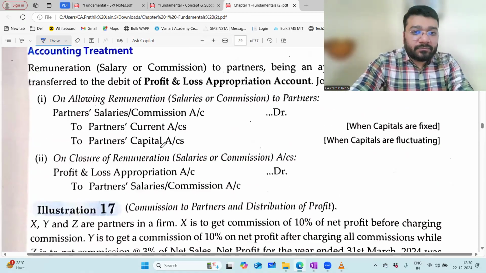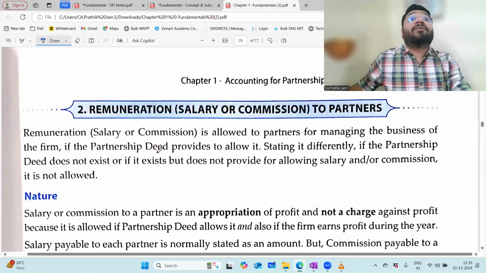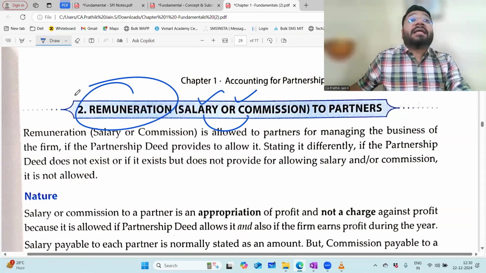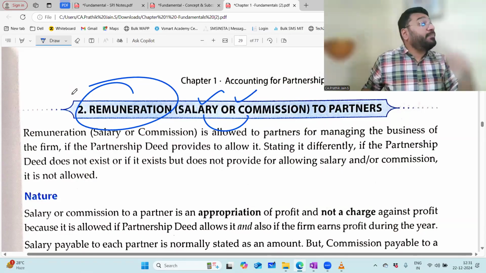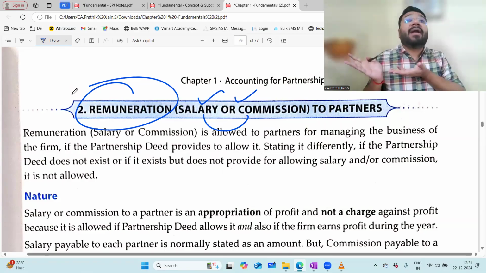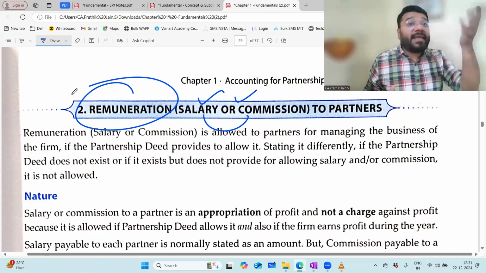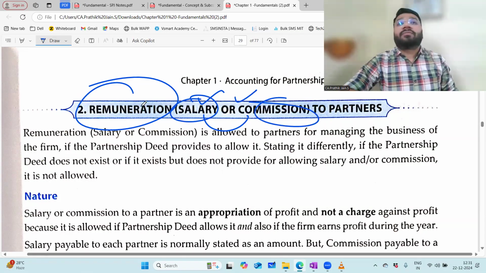Now, the partners in a partnership firm, apart from getting the profit sharing ratio, also get salary or commission. Both of these put together are called remuneration. Why? For the extra hard work that they're doing. Profit sharing ratio is the profit given for the risk of doing the business. But out of the 3 partners A, B, C, B and C are sleeping at home doing nothing, but A is doing all the work. So for the extra work he's been doing, he has to be rewarded. That rewarding could be in the form of either salary or commission.